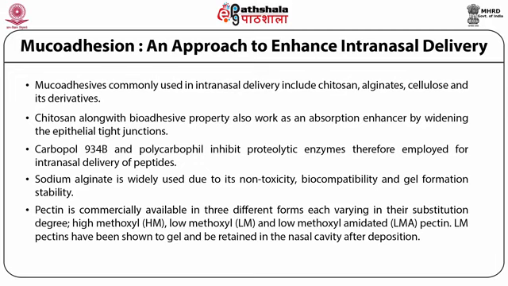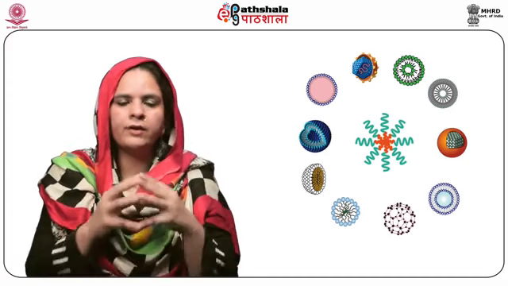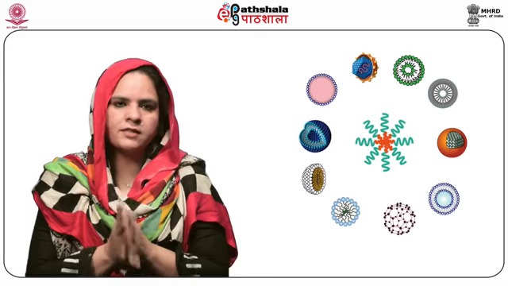The LM pectins have been shown to gel and be retained in the nasal cavity after appropriate deposition. Consequently, 2 types of pectin, which are called LM5 and LM2M, together with chitosan G210, can also be used for the same purpose. Let us now dwell upon the various limitations of the nasal mucosal drug delivery systems.